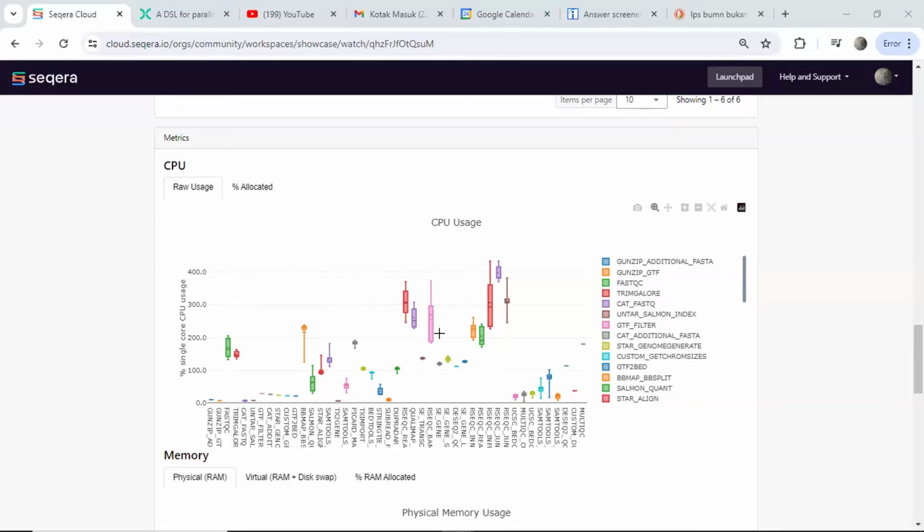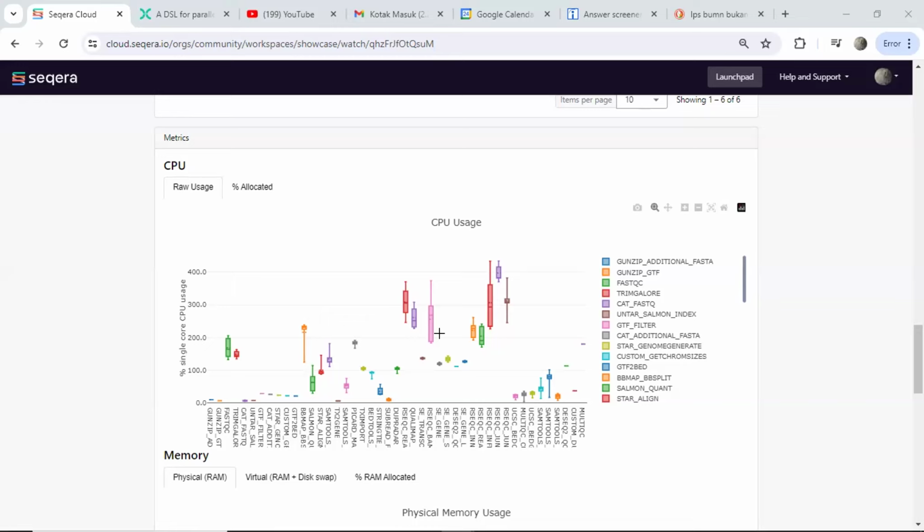By monitoring CPU use patterns, you can optimize allocation, balance the distribution, and improve the execution of the pipeline.